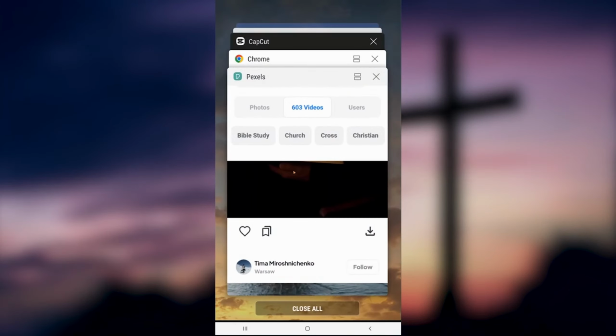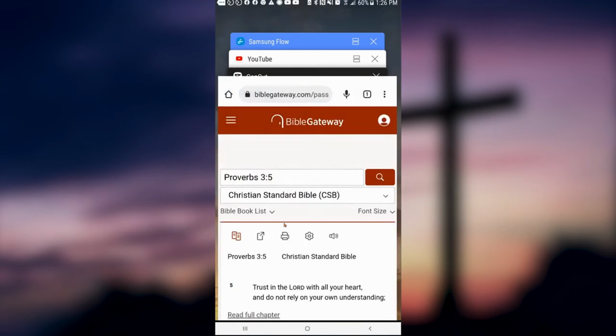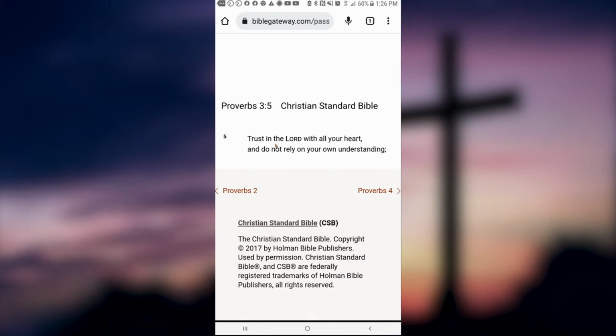So we're gonna go ahead and start off in Bible Gateway, and we're going to be talking about the scripture we're gonna be using today. That's gonna be Proverbs chapter 3, verse 5. And you can see it here: trust in the Lord with all your heart and do not rely on your own understanding. Great piece of scripture. And we're just gonna go ahead and copy that right now.